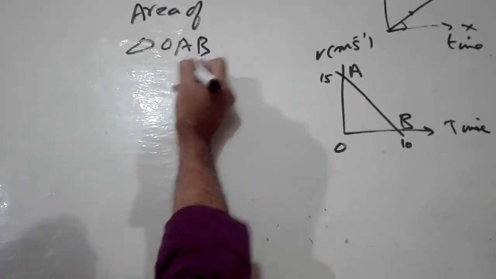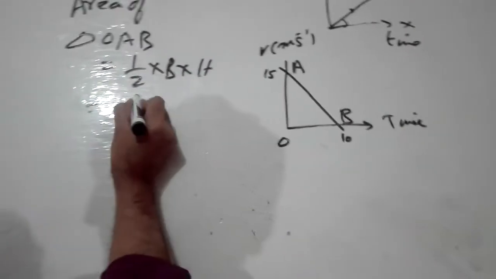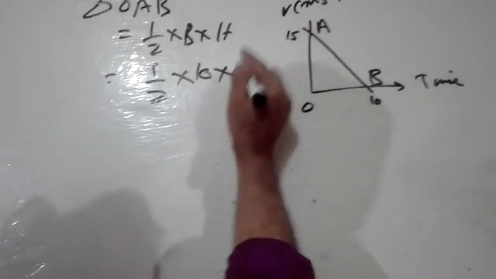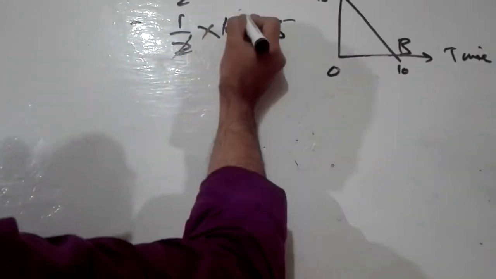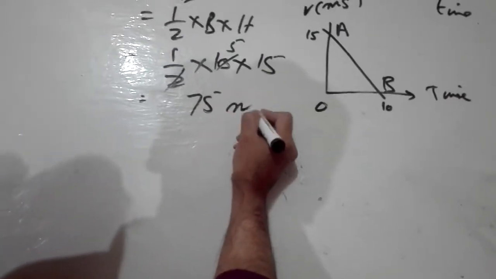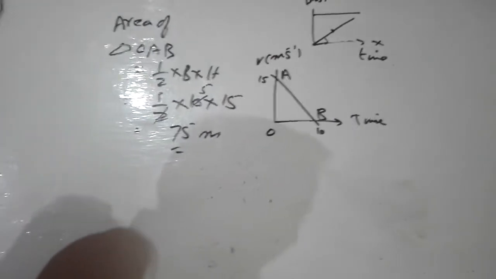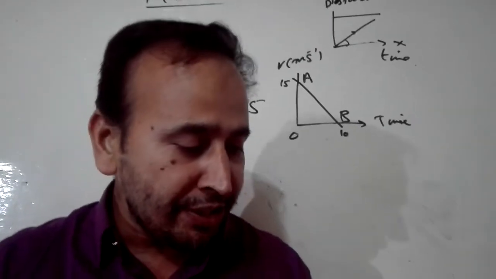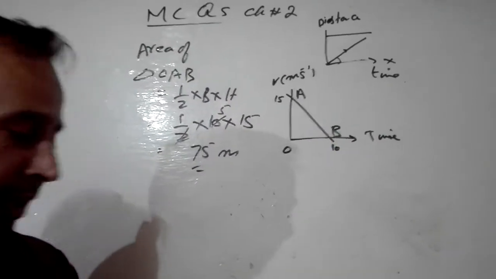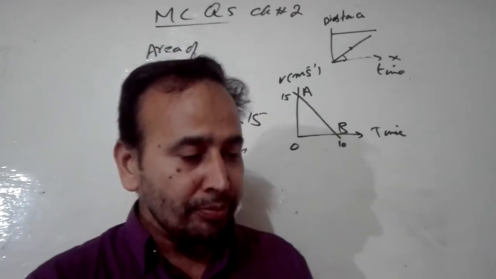What is the formula for the area of a triangle? 1/2 times base times height. The base is 10 and the height is 15. Simplify this: 2 fives are 10, 15 times 5 is 75 meter. So this option is right. The answer is 75 meter, so C option is right. Distance traveled by the car is 75 meter, as we have found from this graph. All other options are wrong. Only C option is right.